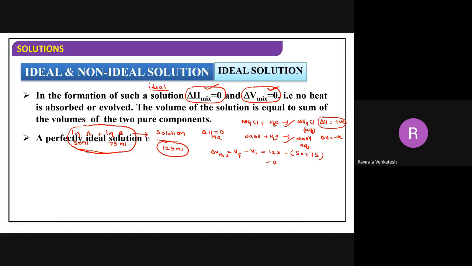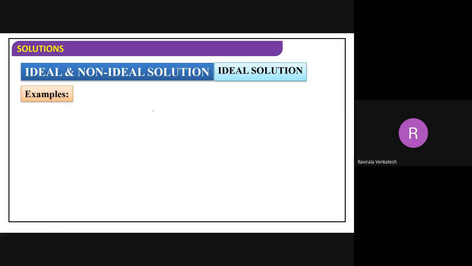Next. A perfectly ideal solution is rare. I told you just now, ideal gases will not be there here; generally, real gases will be there. So here also, perfectly ideal solutions are rare, but some solutions act nearly as ideal. Now, the example I've taken: n-hexane and n-heptane, you can take as an ideal solution. Now here also you will get one more thing.